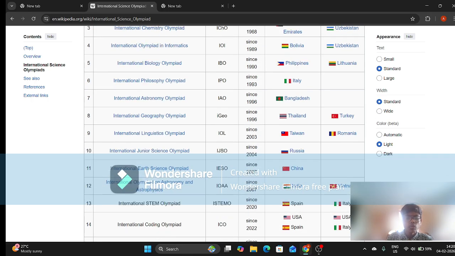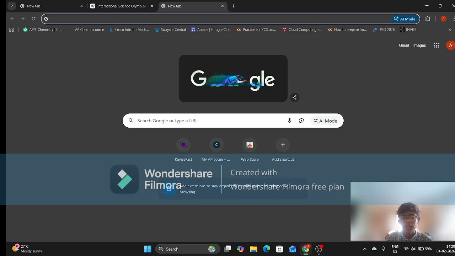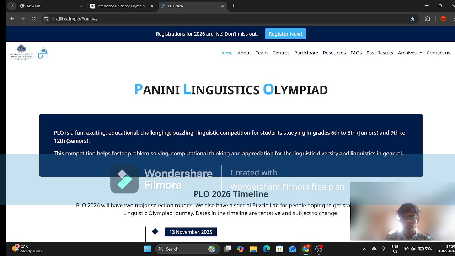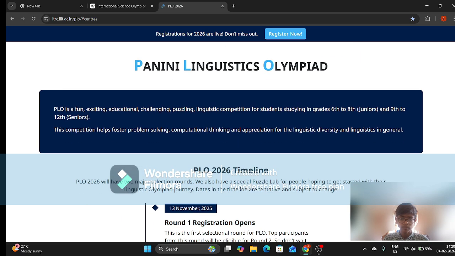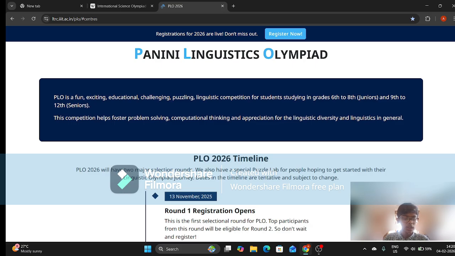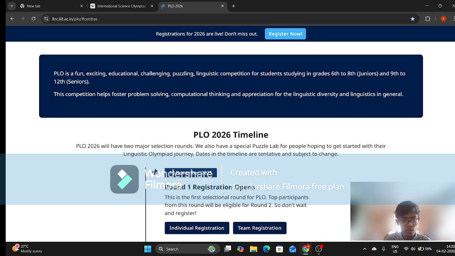Let's look at the linguistics one. Yeah, it's one I'm participating in. You can see here in my bookmarks, PLO 2026. Let me open it. So yeah, PLO is the Panini Linguistics Olympiad. Weird name, I know. It's named after a person who really inspired a lot of people about linguistics. So let's not get into the history of it.